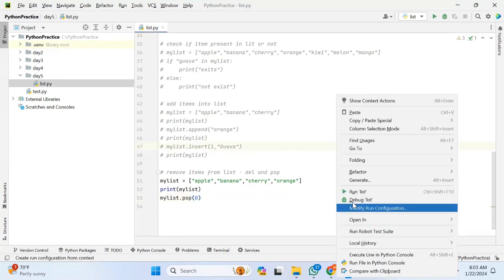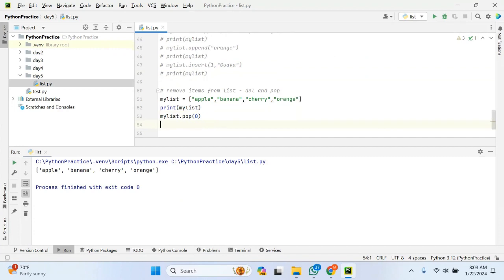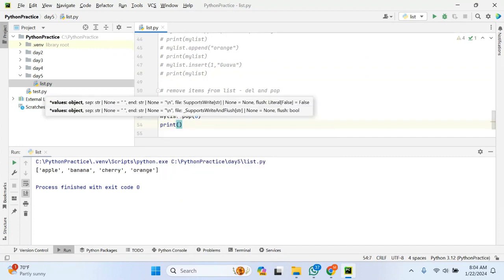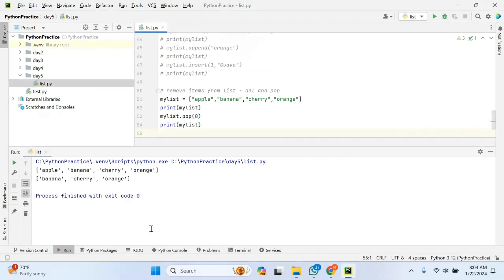Let me try to print this. It has not printed, so let me print my list. If you can see, this is the list which I already defined: apple, banana, cherry, and orange. I'm removing the item at the 0th index position. The value at the 0th index position is apple. This is removed, and this is the resulting list.